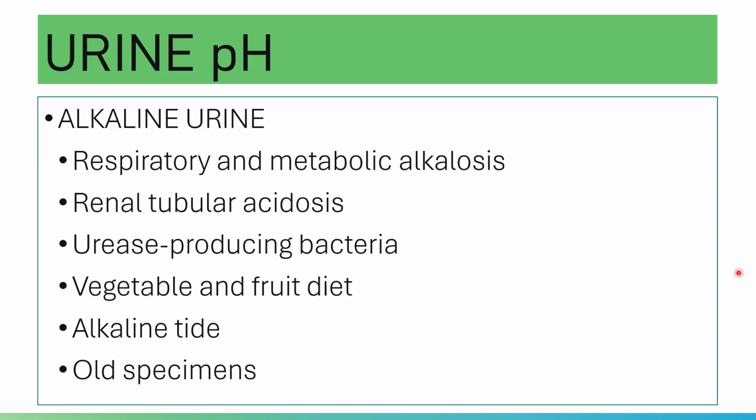These drugs are sodium bicarb, potassium citrate, and acetazolamide. These are drugs that are introduced into the body to treat calculi made of uric acid, cysteine, or calcium oxalate.